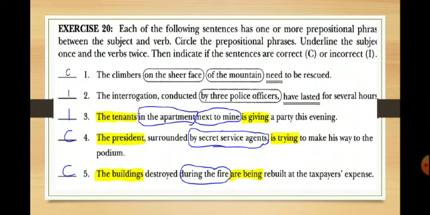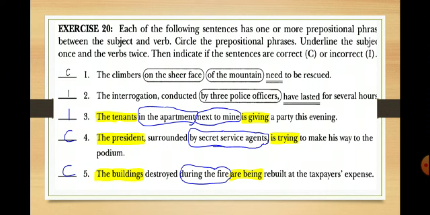Now let's go to the exercise that we have in our textbook. Exercise 20, sentence number 1. The climbers on the sheer face of the mountain need to be rescued. Notice here this sentence is correct because we have an agreement between the subject, the climbers, which is plural, and the verb need, which is also plural. Sentence number 2 is incorrect because we don't have an agreement between the subject, the interrogation, and the verb have lasted.